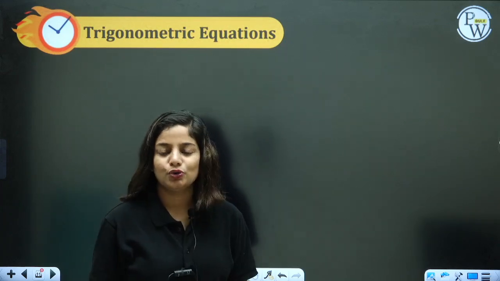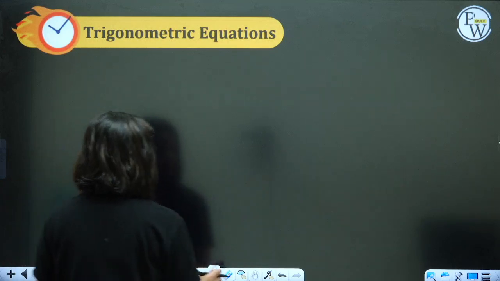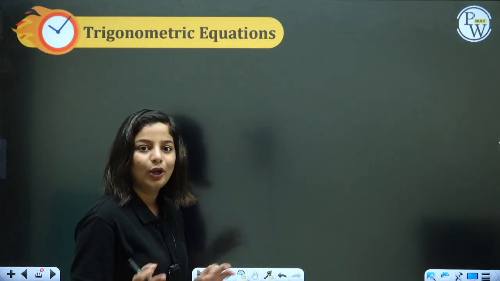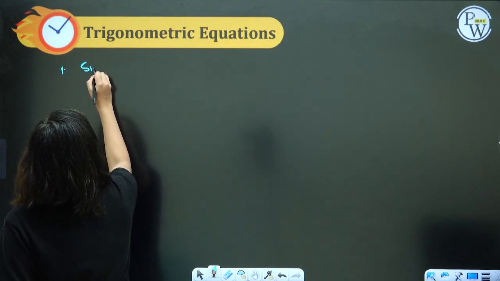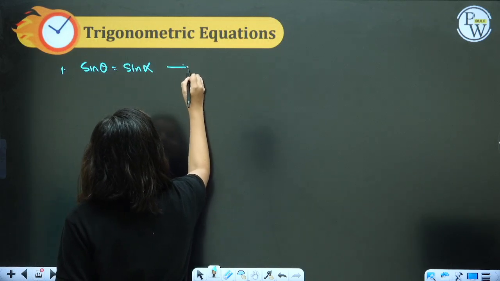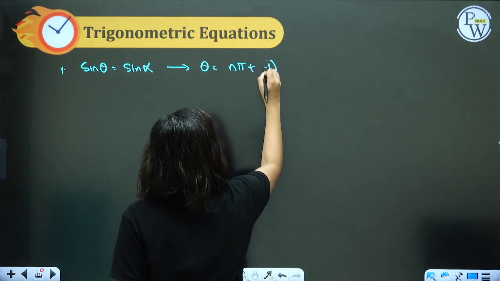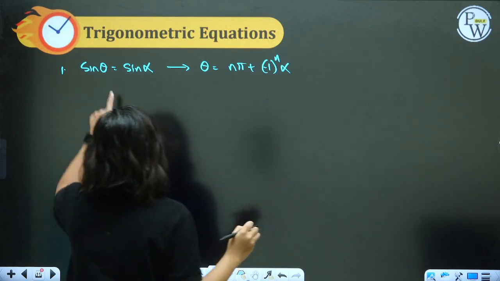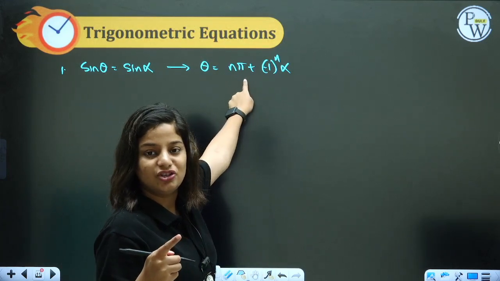Let's go to another segment, which is now your part, knowing all the formulas. Whenever we have the form sine theta equal to sine alpha, theta is equal to n pi plus minus 1 raised to n times alpha, where theta is the angle you are trying to find. It gives us the general solution.